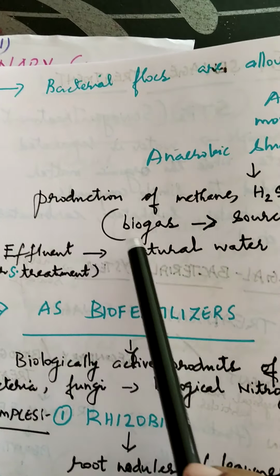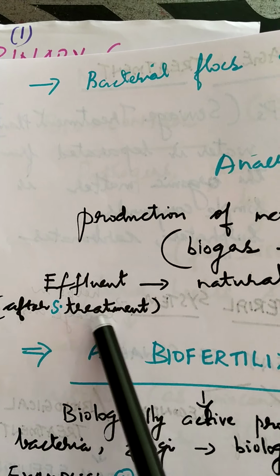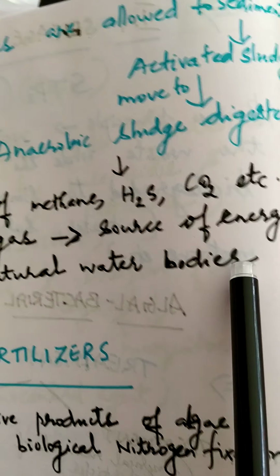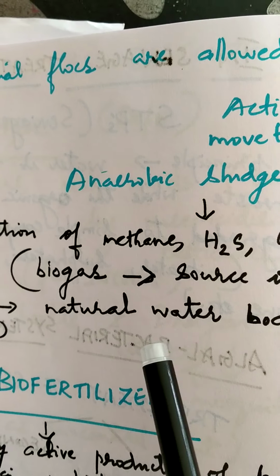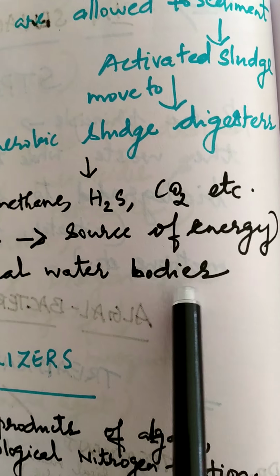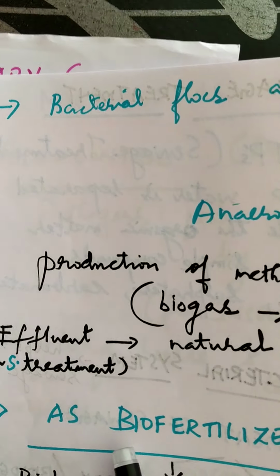And after the sludge formation, the effluent that remains after the secondary treatment is drained into the natural water bodies. So the treated water or the treated effluent is discharged into the natural water bodies. That is about sewage treatment.